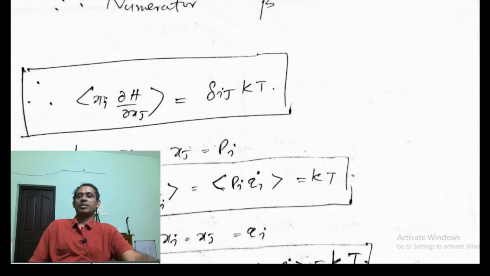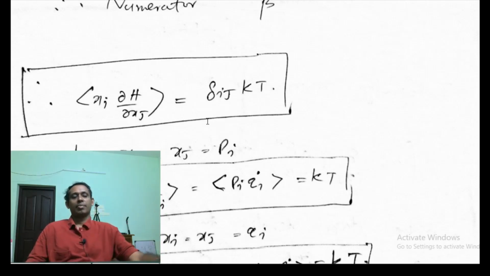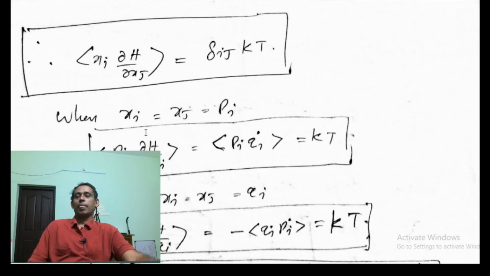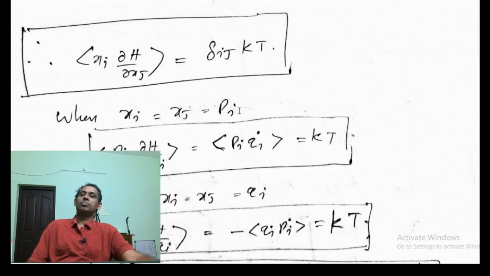So remember that xi and xj are any two of the 6N coordinates. Now suppose xi is equal to xj, and both are equal to pi.